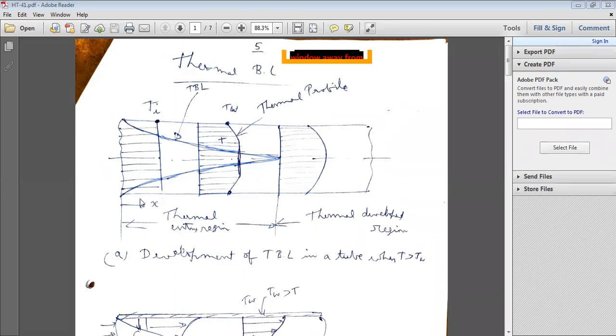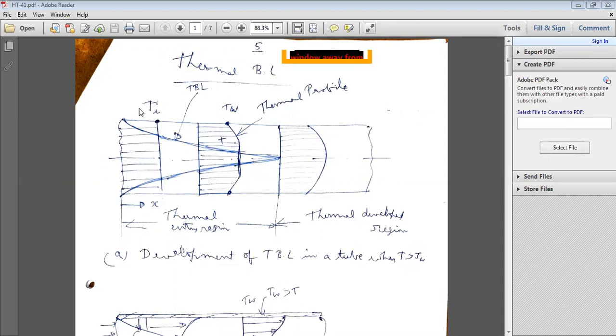Take this as a tube. Just like the hydrodynamic boundary layer, a thermal boundary layer will also be formed. Ti is the initial temperature, X in the X direction. Over a certain length of the pipe at the entrance there are temperature variations, just like velocity variations.